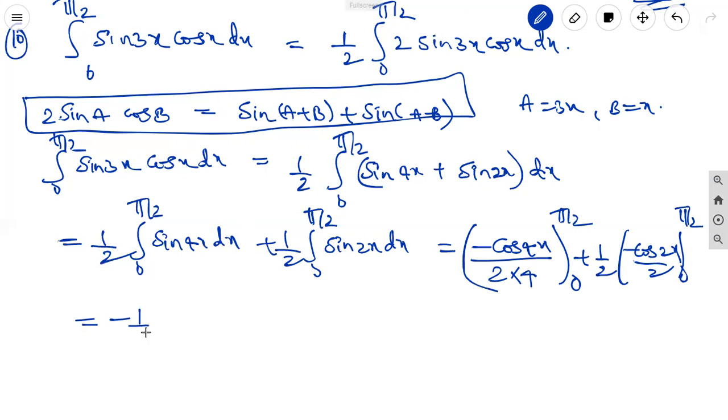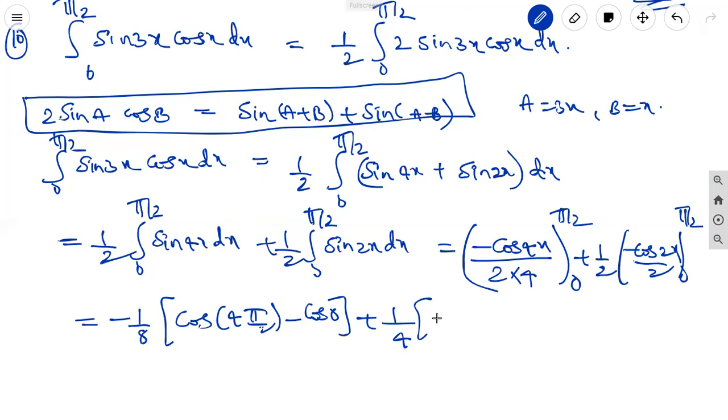So minus 1 by 8 outside, cos of 4 into pi by 2 minus cos 0, plus 1 by 4, minus cos 2 into pi by 2 minus cos 0.